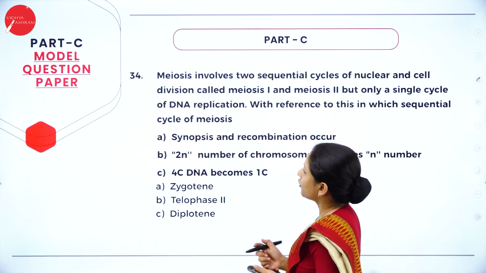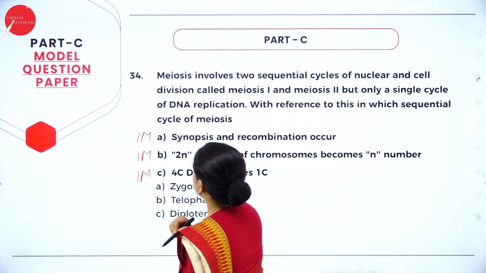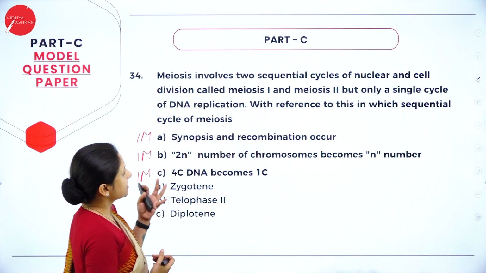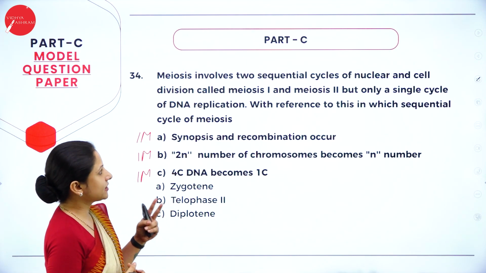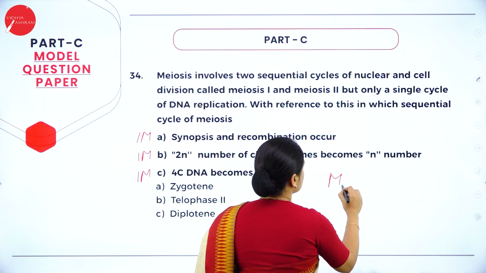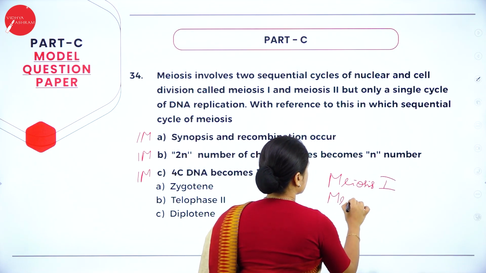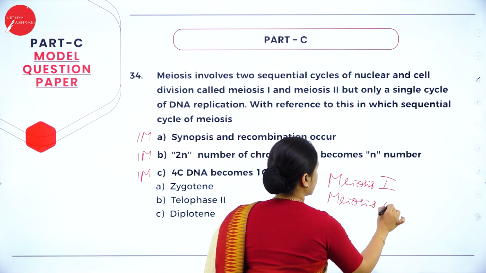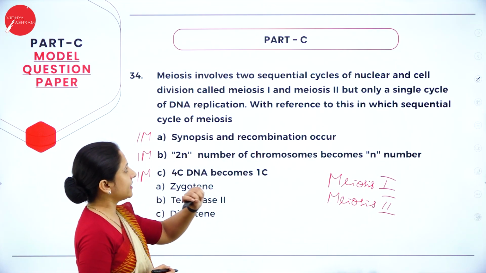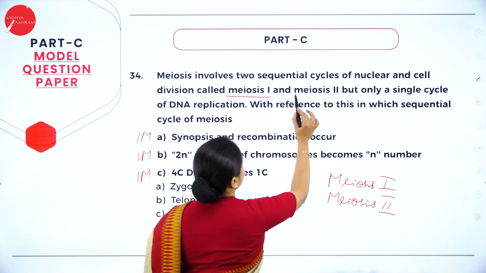Next question. Here also it is split: 1 mark, 1 mark, 1 mark. So all the 3 you need to answer. This is an analysis kind of question. Meiosis involves 2 sequential cycles of nuclear and cell division. That is true, right? Because in meiosis we have meiosis 1 and meiosis 2 involved. So how many sequential cycles are there? 2 sequential cycles, called meiosis 1 and meiosis 2.